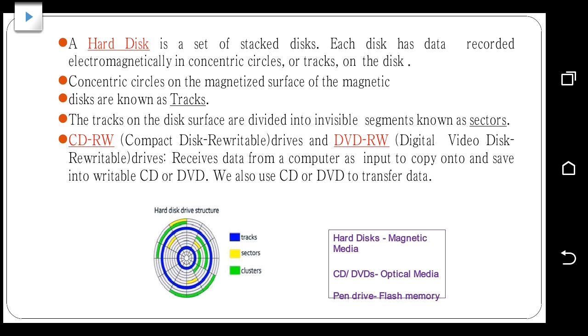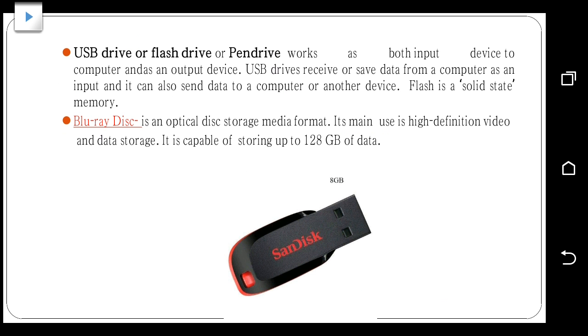Then hard disk, how it is organized, we have seen tracks and sectors. And then CD-R and DVD-RW are there. CD recordable and CD rewritable are there. Hard disk, CD, DVD, pen drive, so many are there. These are all portable memory devices. And we have flash disk, also called USB, universal serial bus drive. It is also called pen drive, flash drive, solid state memory, all are the same.